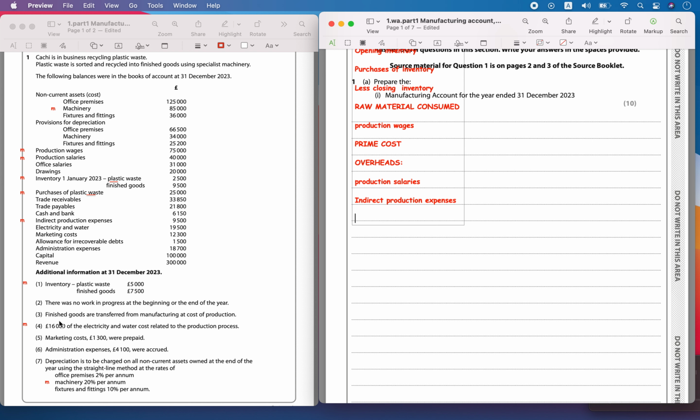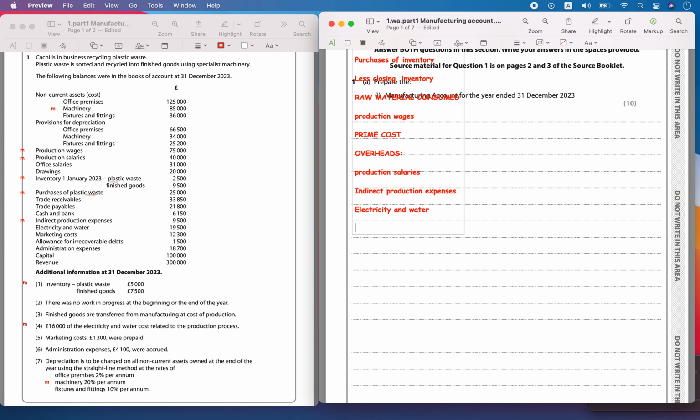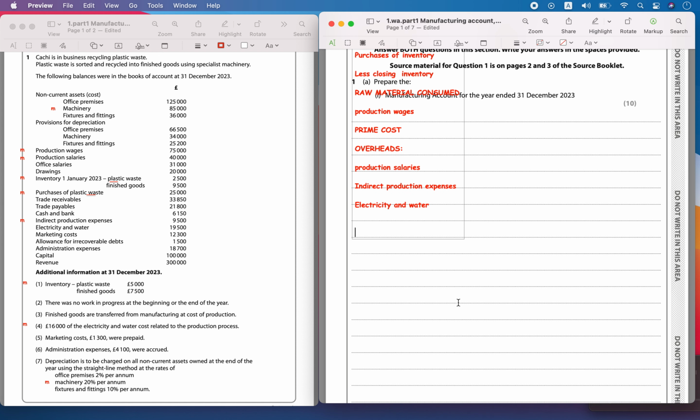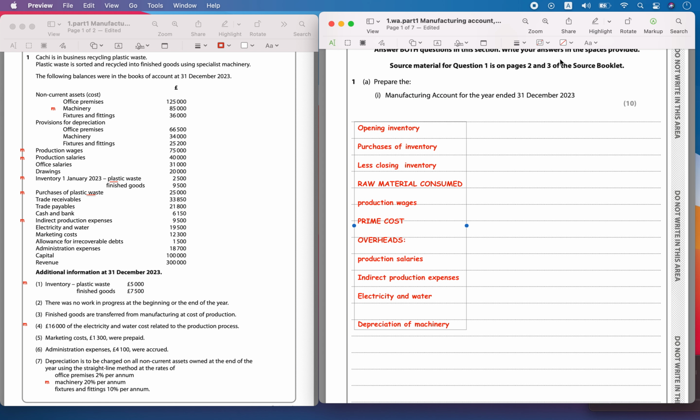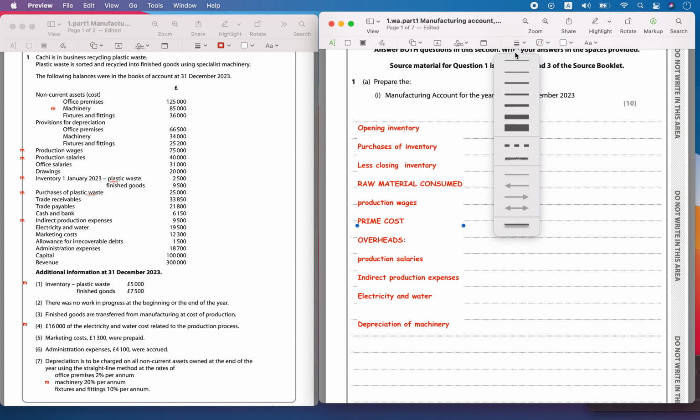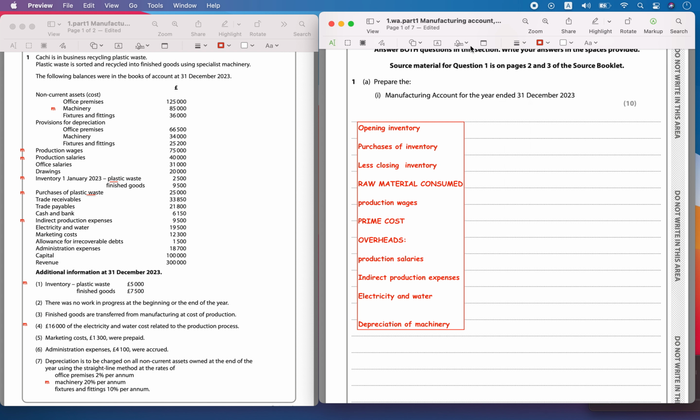Then I have the electricity and water, and then you have the depreciation of the machinery. Let's calculate all of this. Let's put in the values and then we'll calculate.